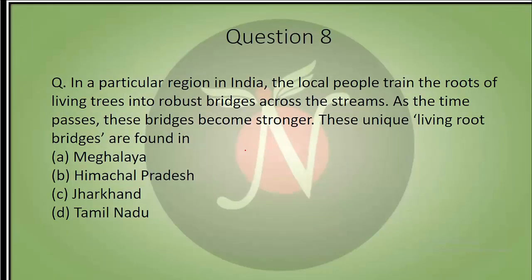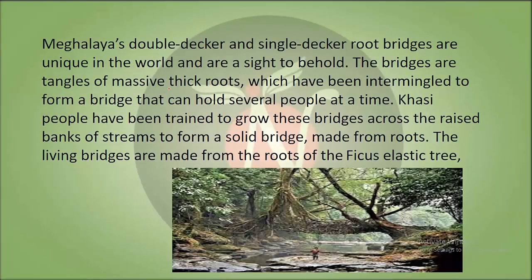Now we have our eighth question. In a particular region in India, the local people train the roots of living trees into robust bridges across the streams. As time passes, these bridges become stronger. This unique living root bridge is found in which region? So the answer to this is A, Meghalaya. We'll see more about it.